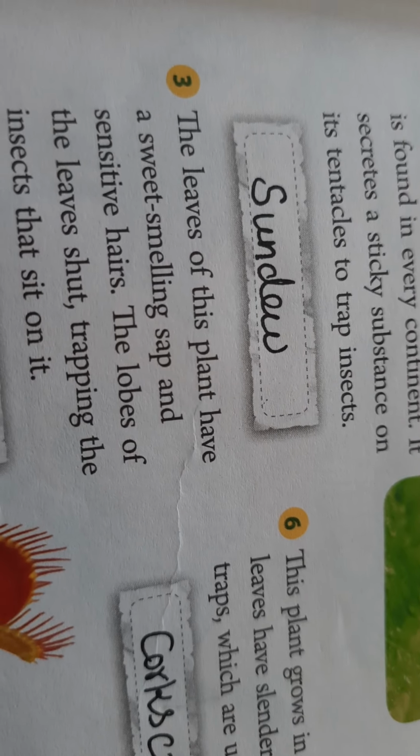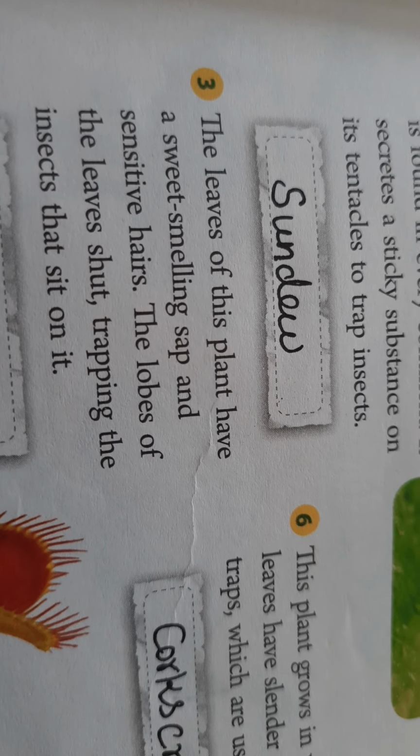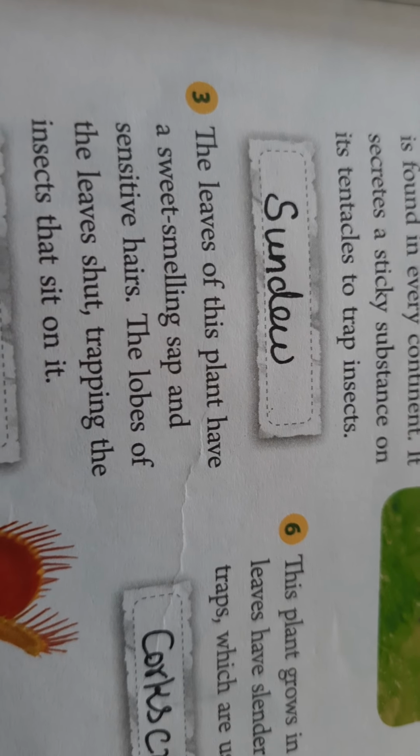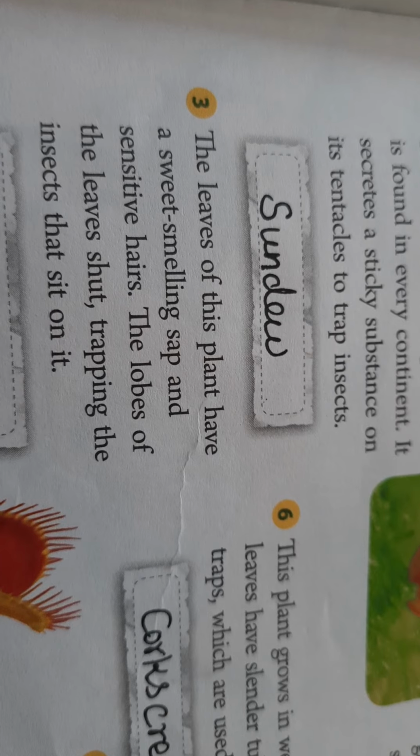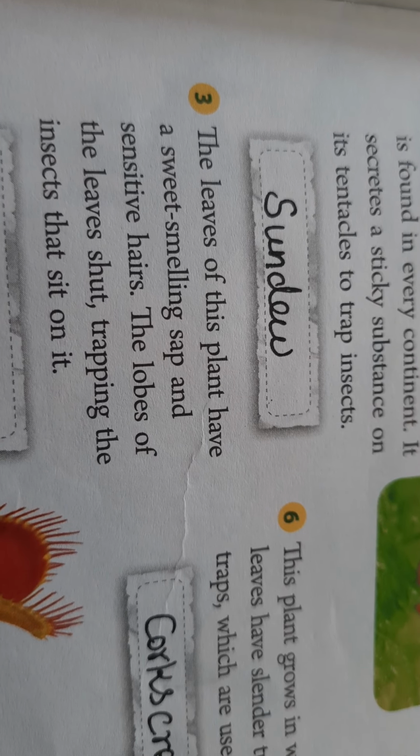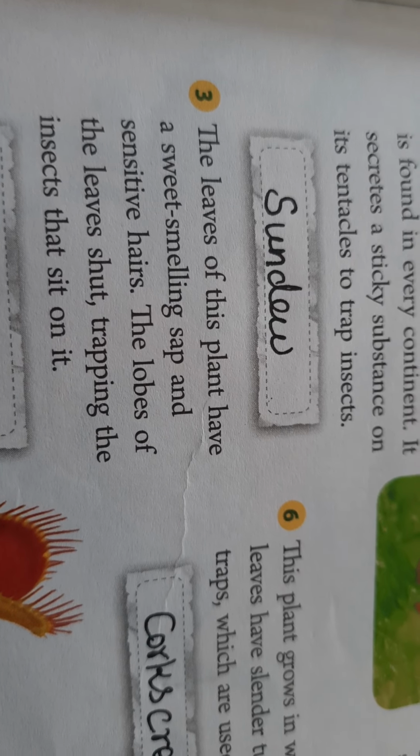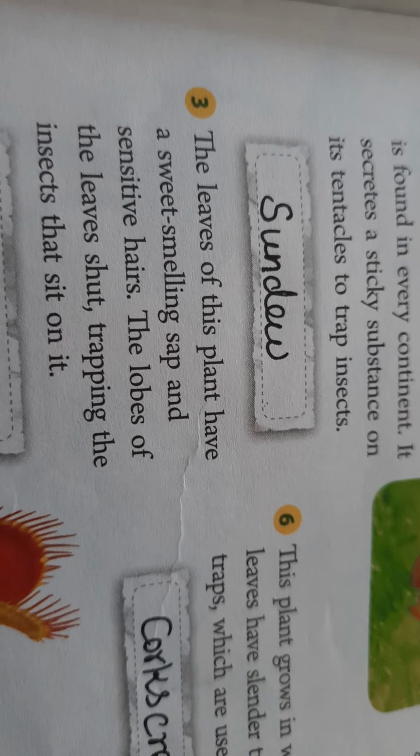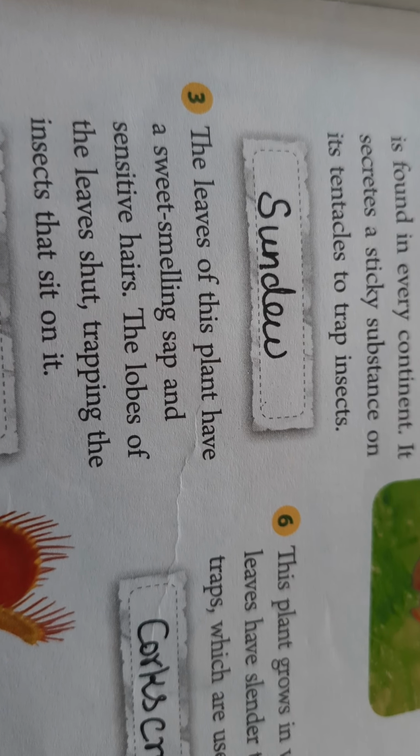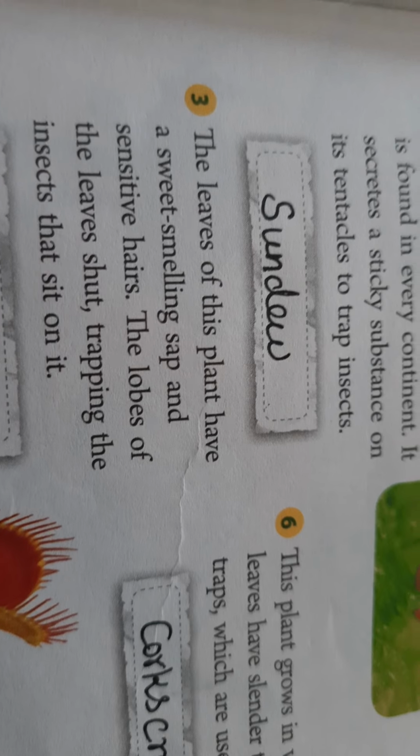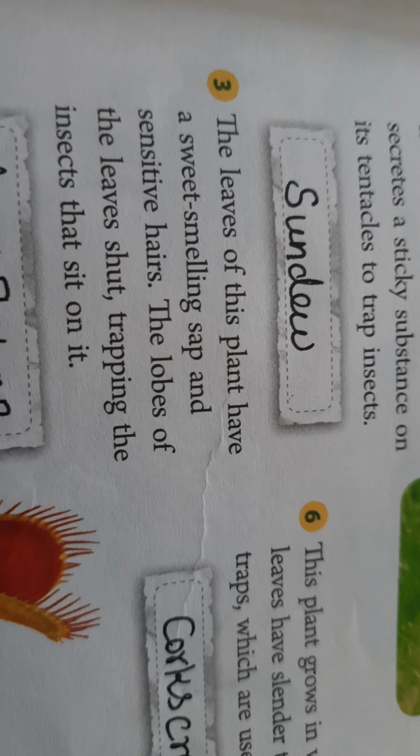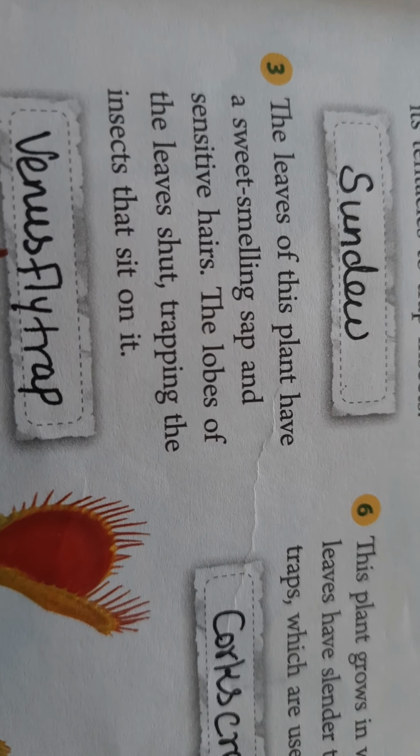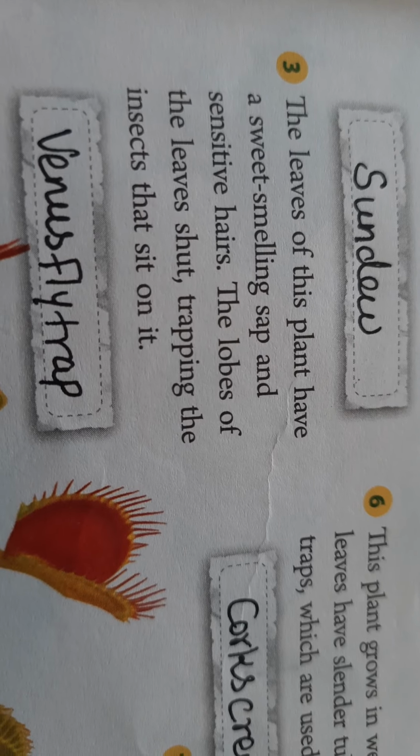The other one: the leaves of this plant have a sweet smelling sap. Some leaves, if you eat them, have a very bitter taste, like if you go and eat neem tree leaves, it is bitter. But this plant has sweet smelling sap and sensitive hairs. The lobes of the leaves trap the insects that sit on them. Venus flytrap. The answer is Venus flytrap.